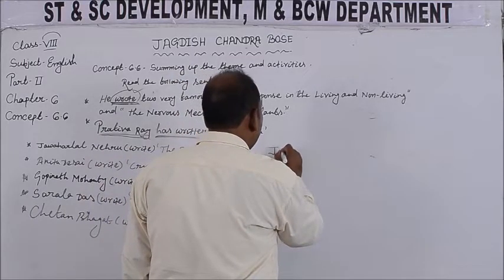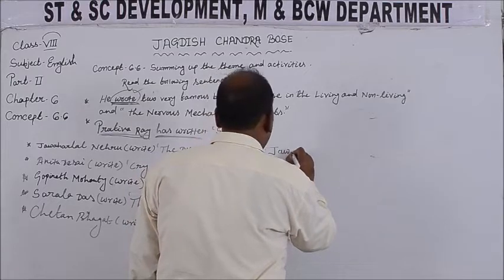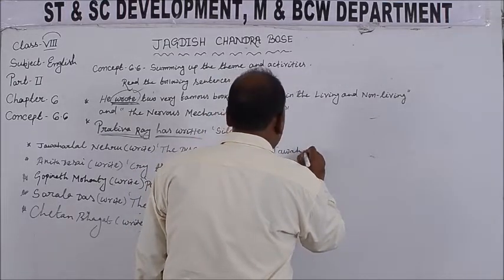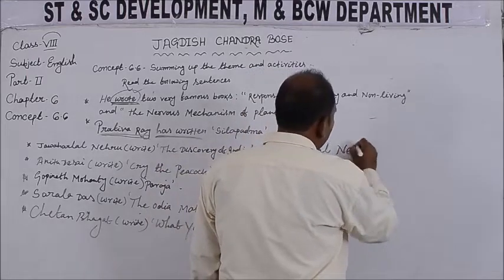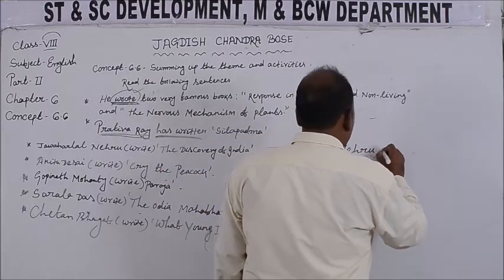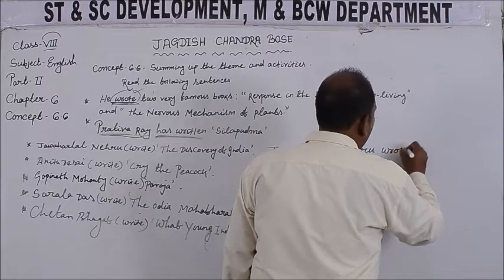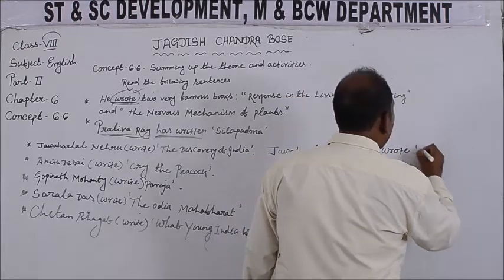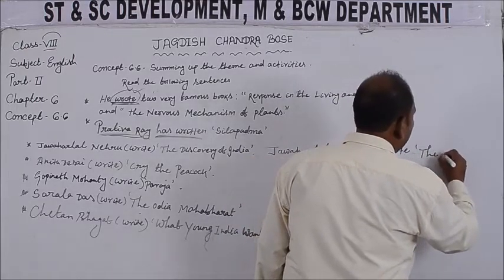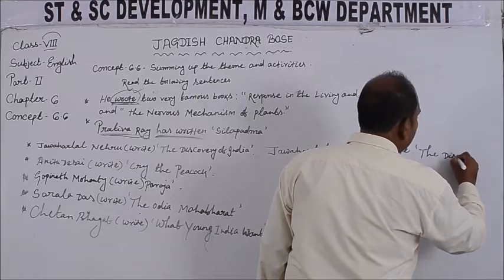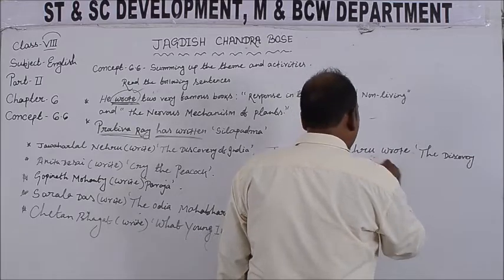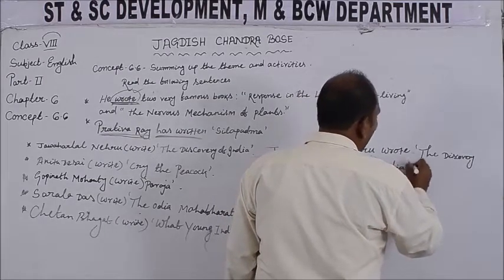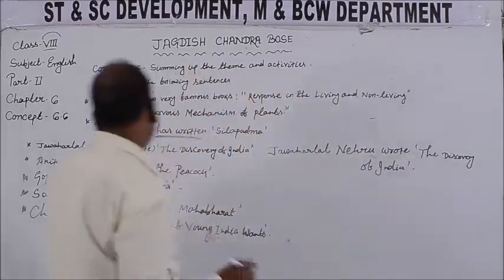Jawaharlal Nehru wrote The Discovery of India. It shows that the writer Jawaharlal Nehru is not alive.